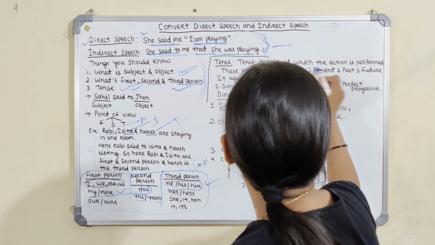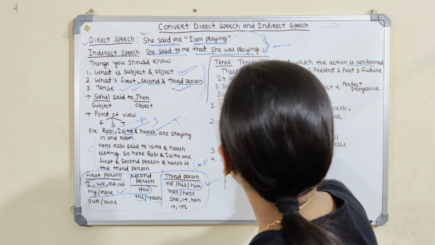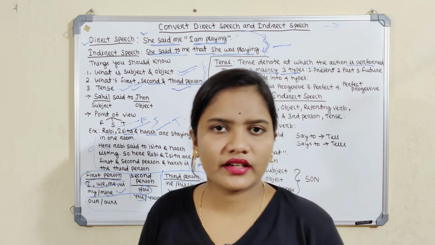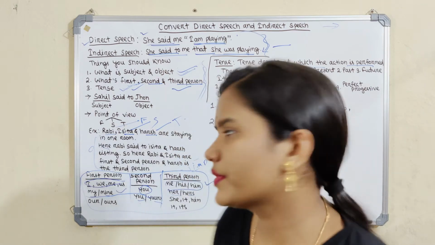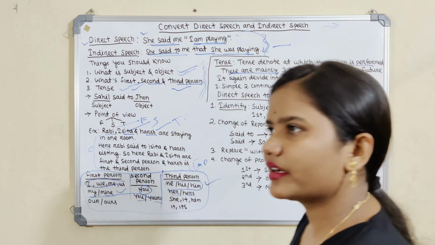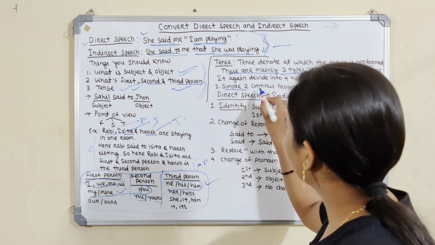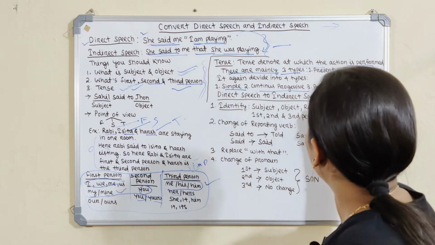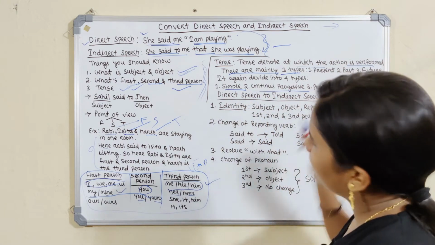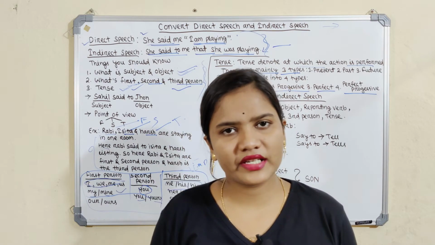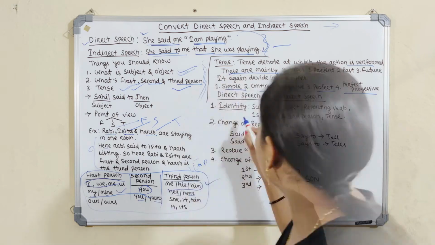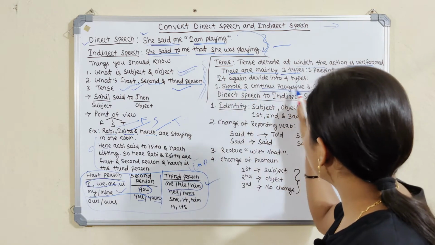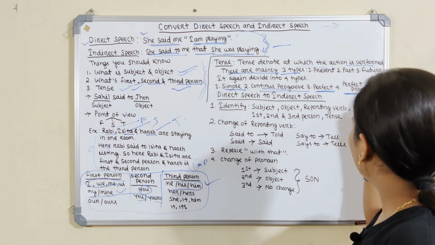Tense denotes the time at which the action is performed. There are mainly three types: present tense, past tense and future tense. Then each is again divided into four types: simple, continuous or progressive, perfect, and perfect progressive.